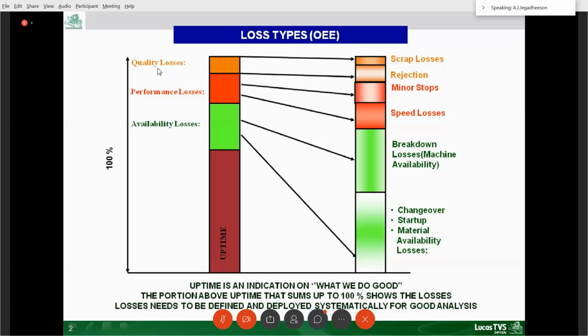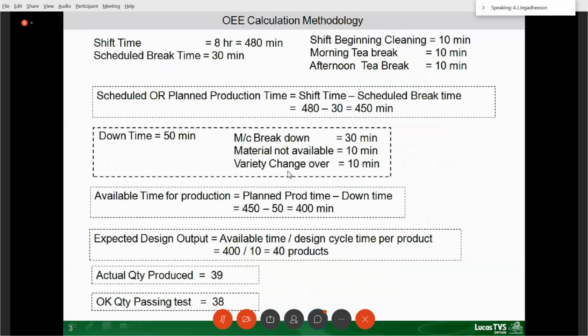Okay. So for that 450 minutes, the machine is available for some period. So it is not available for production. It is not available means what? The machine is under breakdown. There are some problems in the machine, so we cannot operate the machine. So that can be one downtime.